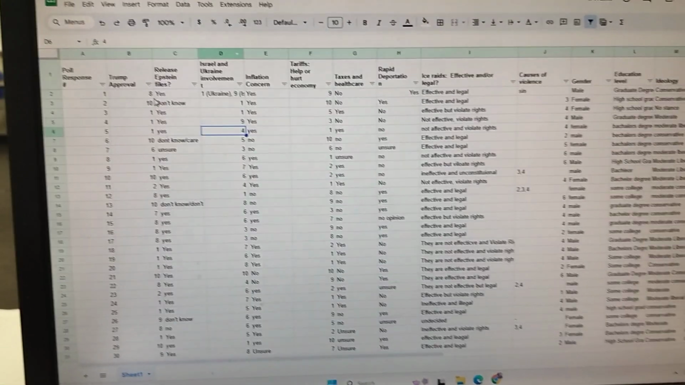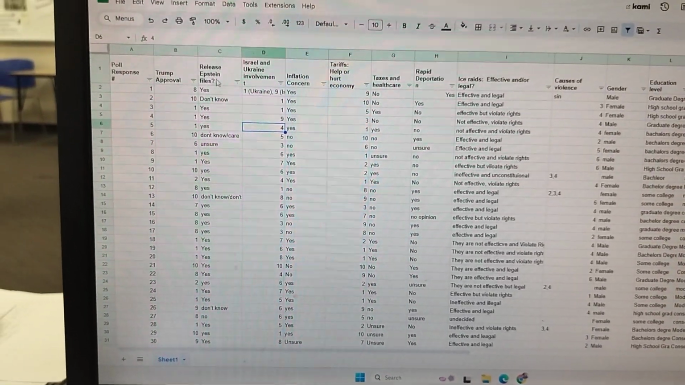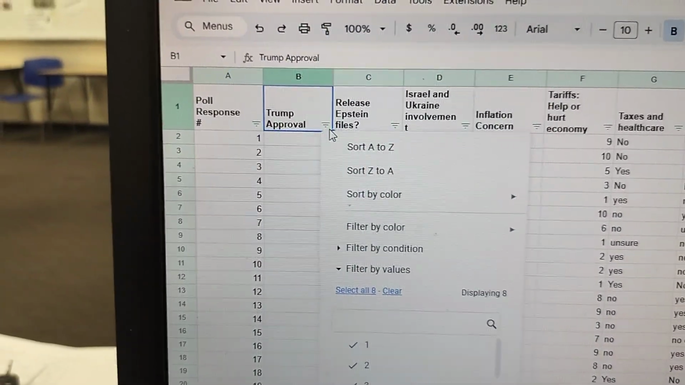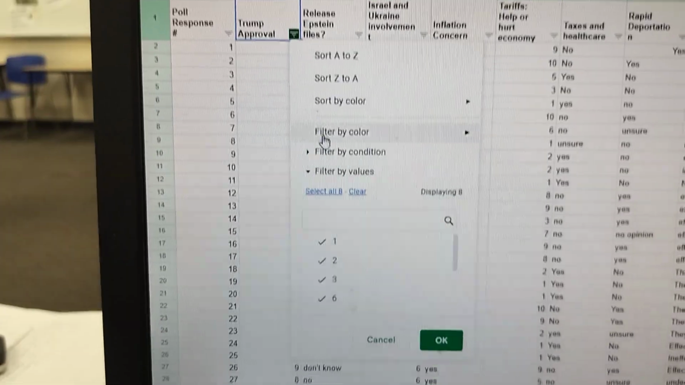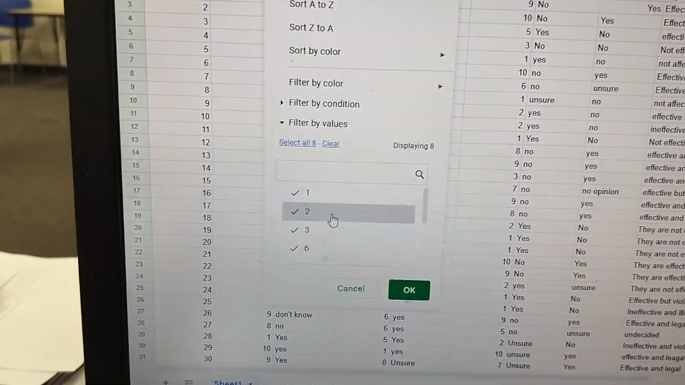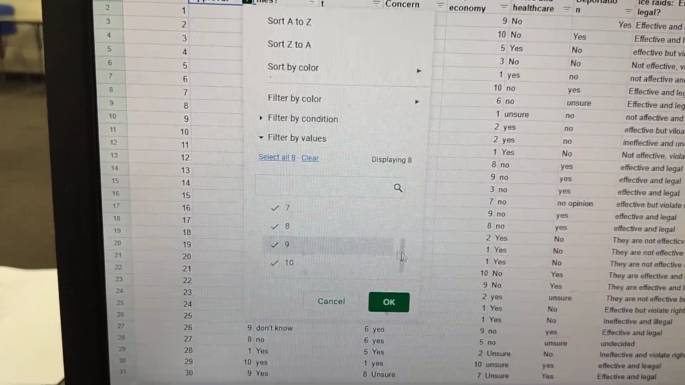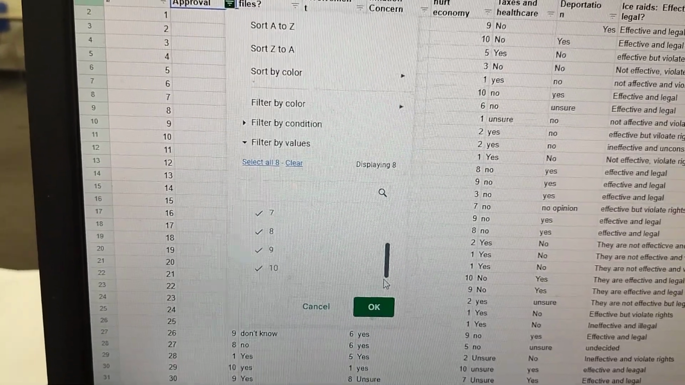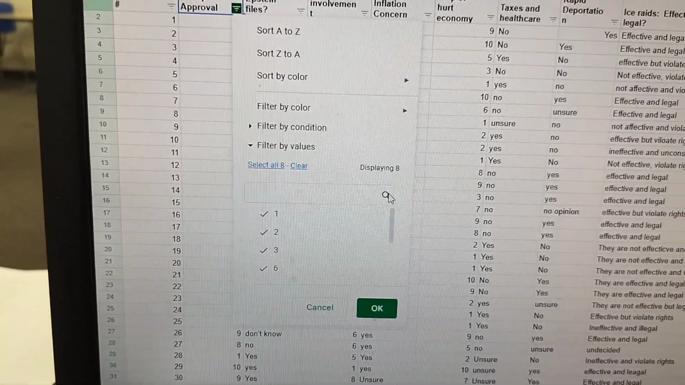But then this is how we run our sorts. So we're going to go to Trump approval. We hit on this little upside down triangle with little lines. And then you can see down here, it lists all the answers. Okay. And so here we see 1, 2, 3, and all the way to 10, and so on. And you can see they're all checked.